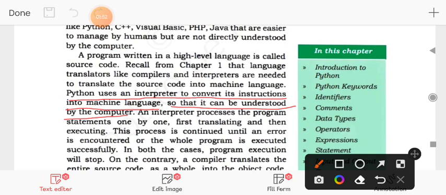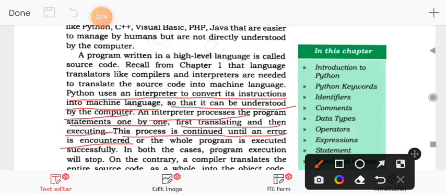An interpreter processes the program statements one by one, line by line, first translating and then executing. Okay, this process is continued until an error is encountered. Every line is translated and then executed until an error is encountered.